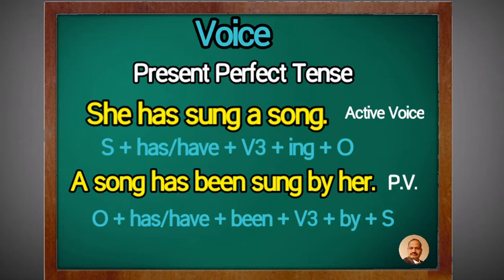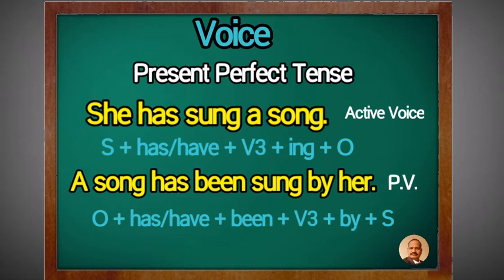A song has is already there. The special word been, B-E-E-N, and V3, the past participle of the verb, is used here. So, a song has been sung by her.